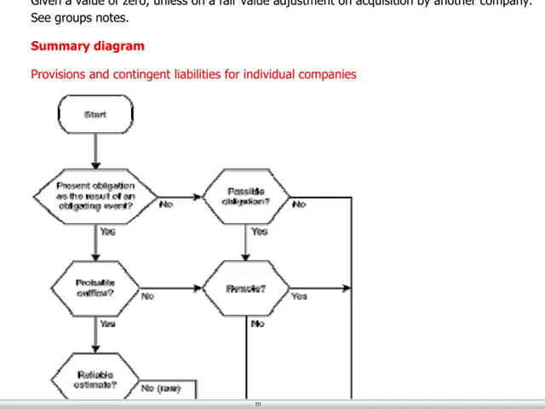So it's possible that we might pay something, but it's not yet probable. And if that possibility is remote, we don't even disclose it. If we have a possible obligation and it is probable to require an outflow of resources from the company, then we will disclose the contingent liability. If it's not probable, then we will do nothing.